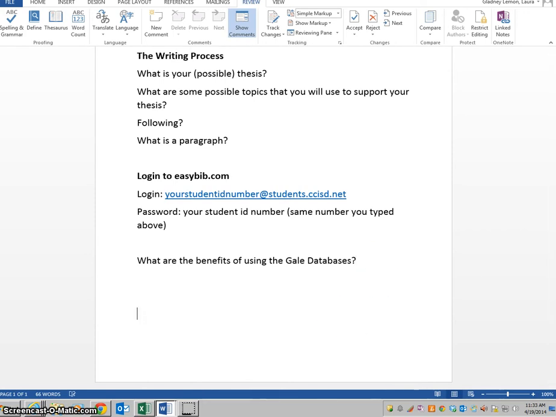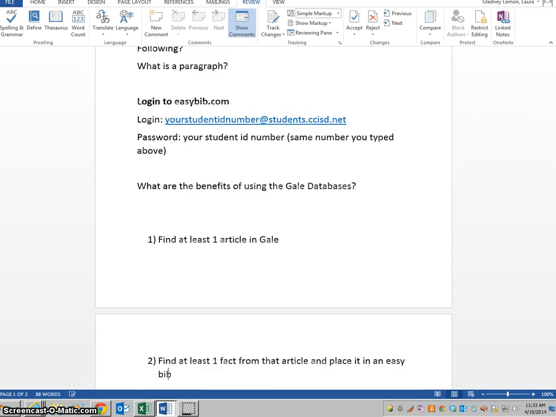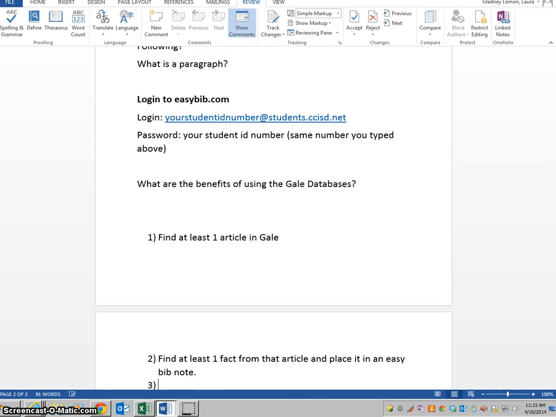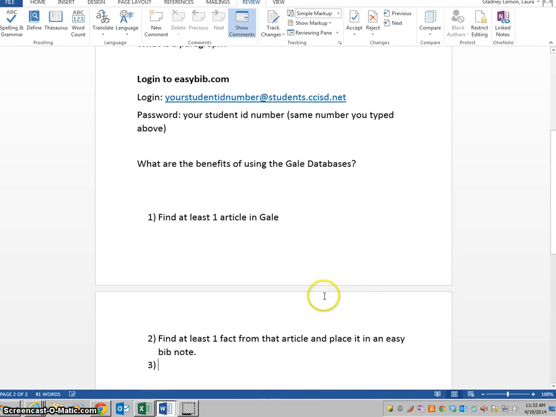So what I'd like you to do now, here are your tasks. 1. Find at least one article in Gale. 2. Find at least one fact from that article and place it in an easybib note. 3.